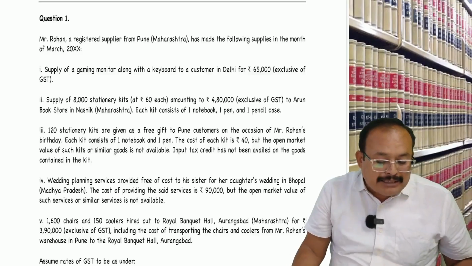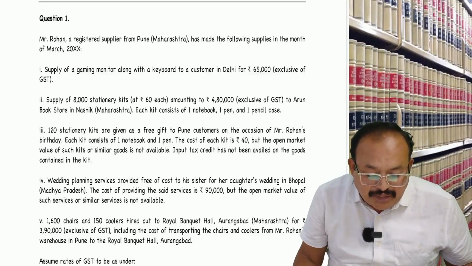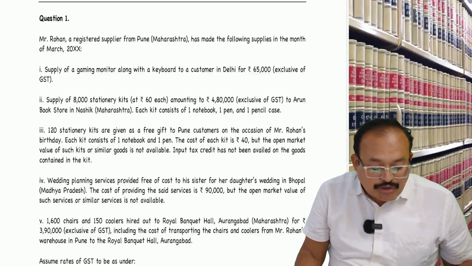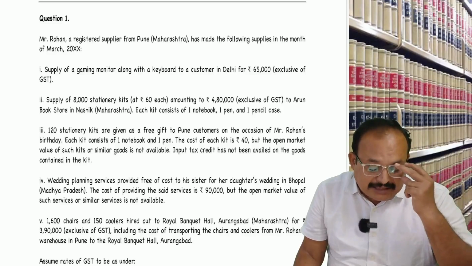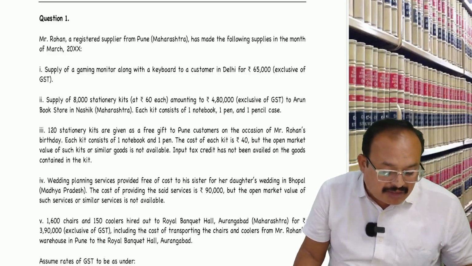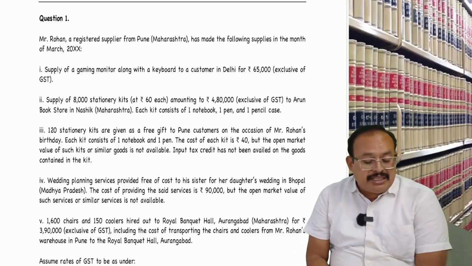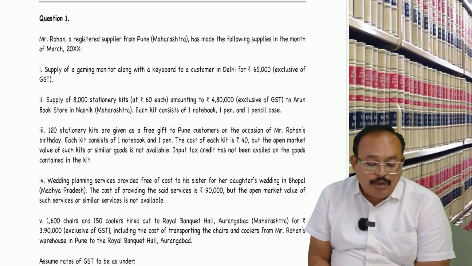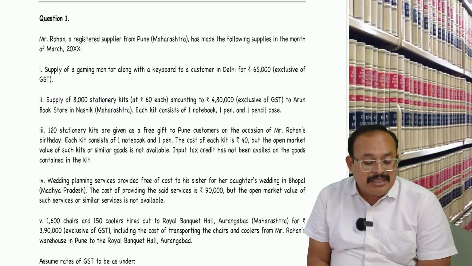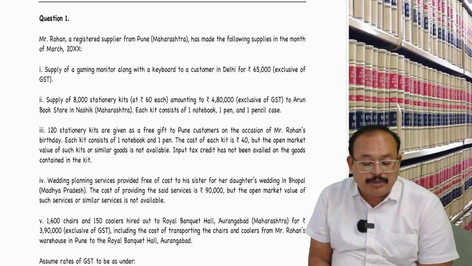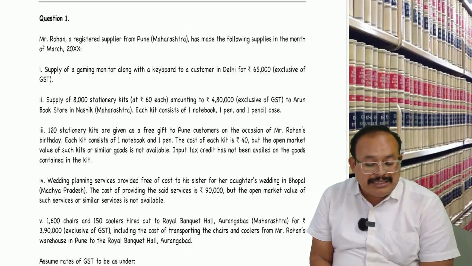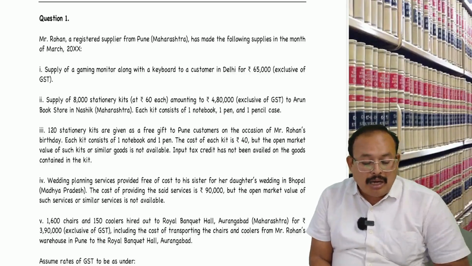Four: wedding planning service provided free of cost to his sister for her daughter's wedding in Bhopal, Madhya Pradesh. The cost of providing the said service is 90,000 rupees, but the open market value of such or similar services is not available. Five: 1,600 chairs and 150 coolers hired out to Royal Banquet Hall, Aurangabad, Maharashtra for rupees 3,90,000, exclusive of GST, including the cost of transporting the chairs and coolers from Rohan's warehouse in Pune to the Royal Banquet Hall, Aurangabad.